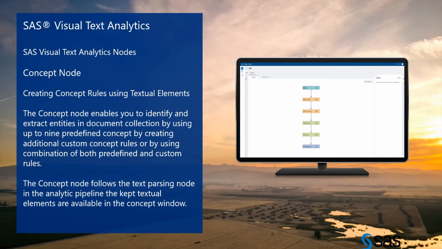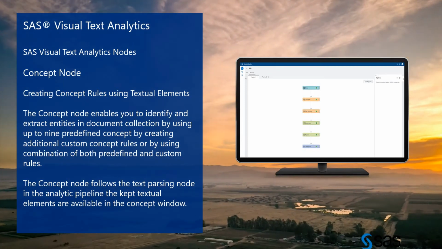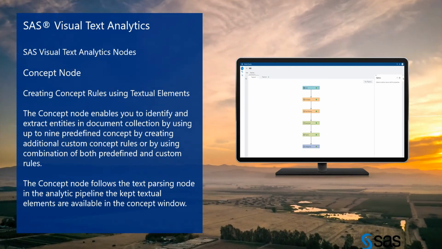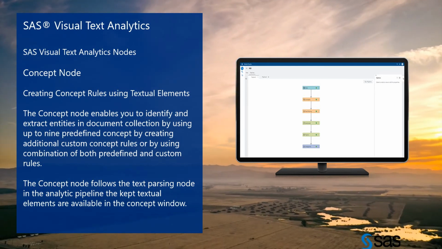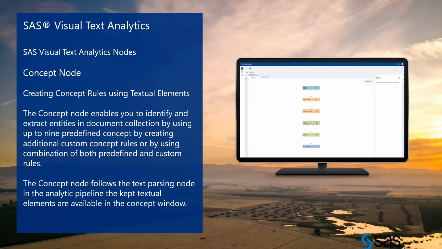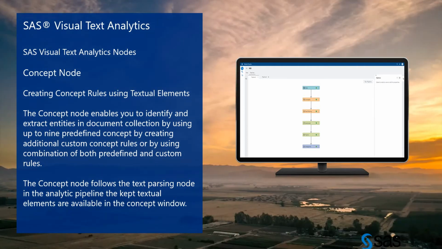So we can define our own rules or use the predefined rules; we have 9 predefined. The concept node follows the text parsing node in the analytical pipeline, so that the textual elements are available in the concept window.